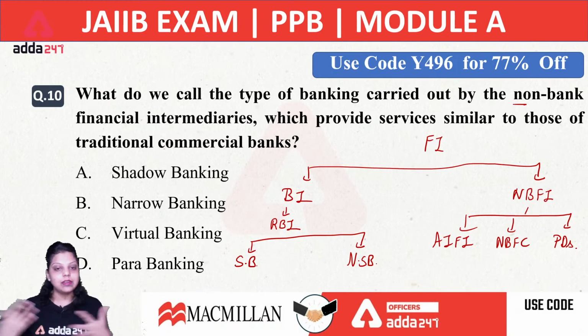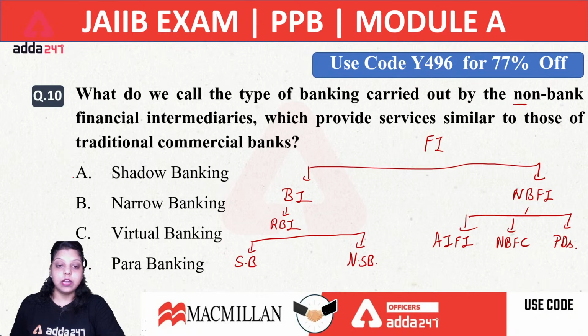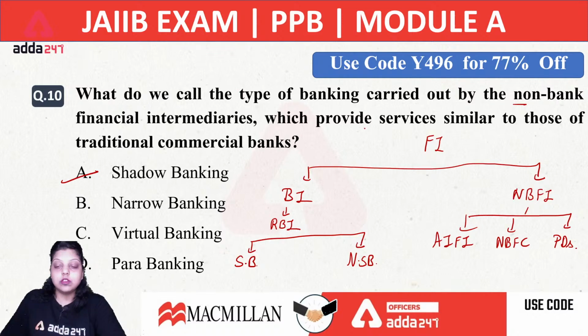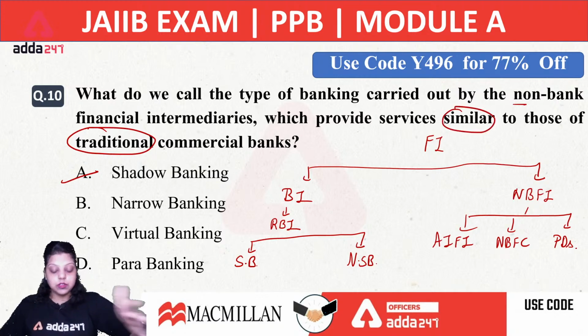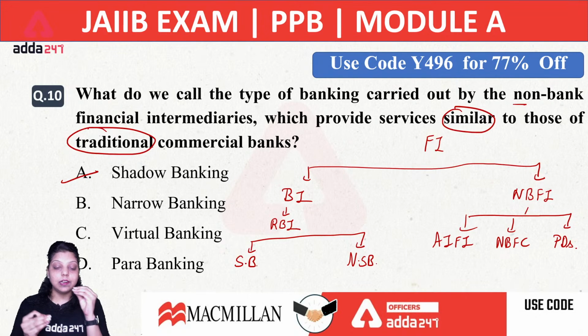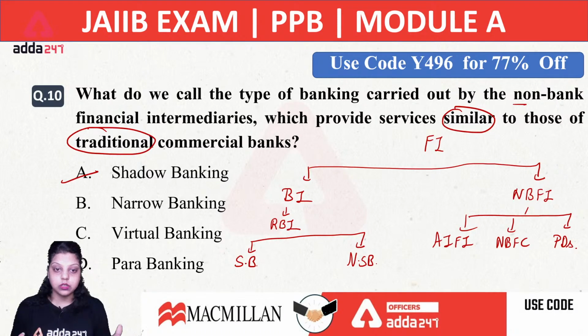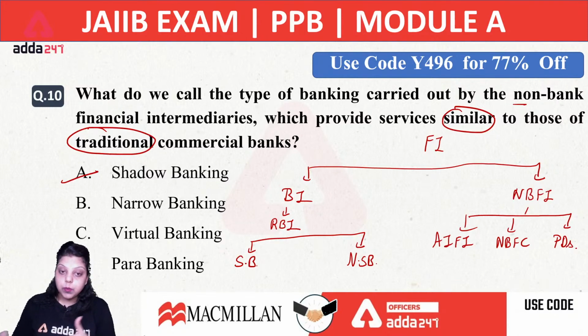First is banking institution and second is non-banking financial institution. Now the right answer for this will be shadow banking. Just understand the question. What do we call the type of banking carried out by non-bank financial intermediaries which provide services similar to those of traditional commercial banks? Similar to, like you are providing similar services to those provided by the commercial bank, but still there are certain differences because you are not a bank, you are not registered under the Banking Regulation Act 1949. That's why you can't provide all the services provided by the commercial bank, but you are providing similar services. Now when you are providing similar services, it means you are providing shadow banking services.